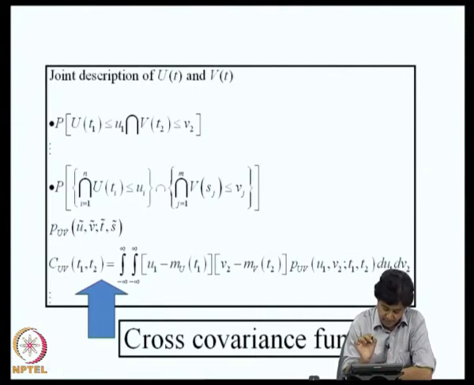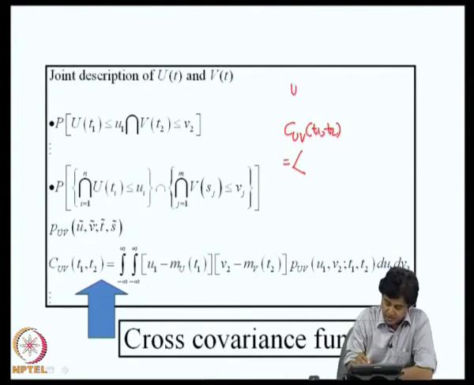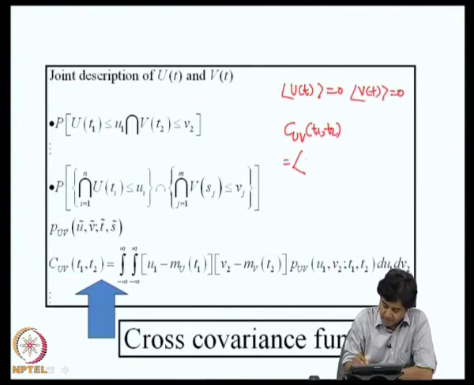We can also define the moments with respect to these joint density functions. For instance, I can define what is known as cross covariance function, C u v of t1 comma t2, which is actually the expectation of, suppose mean is 0, suppose I assume mean of u of t is 0 and mean of v of t is 0, this is nothing but u of t1 into v of t2.